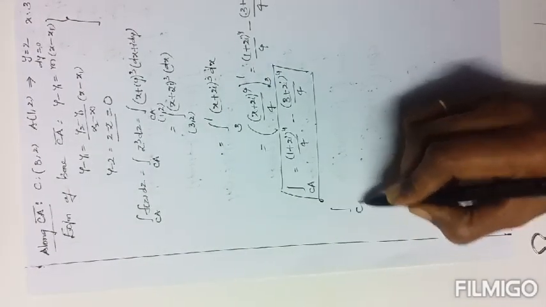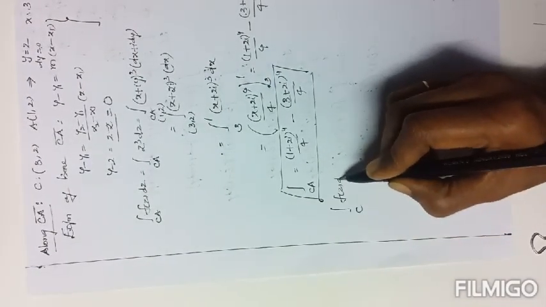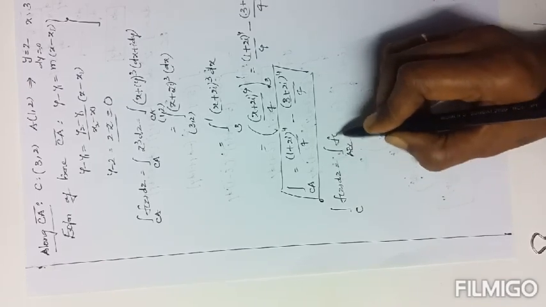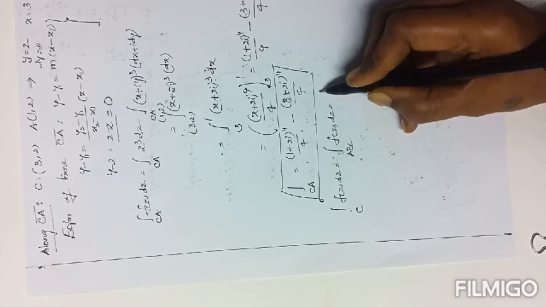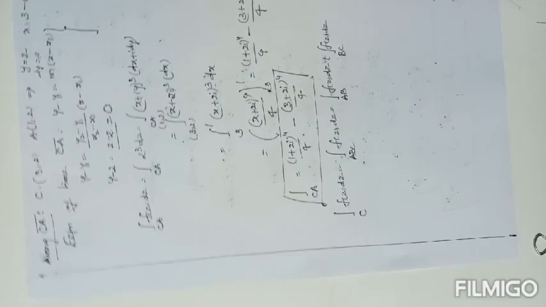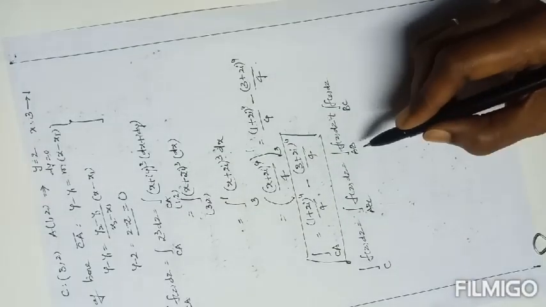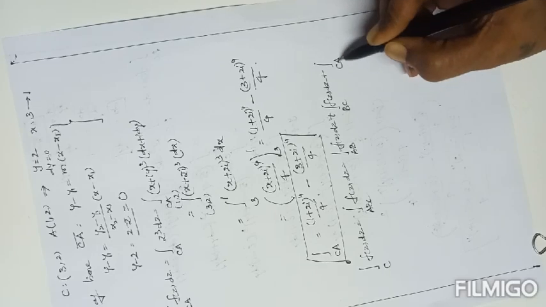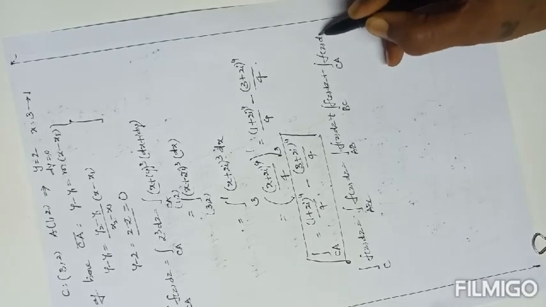Now totally, the integral over C of f of z dz, C is nothing but triangle ABC: integral AB of f of z dz, plus integral BC, plus integral CA of f of z dz.